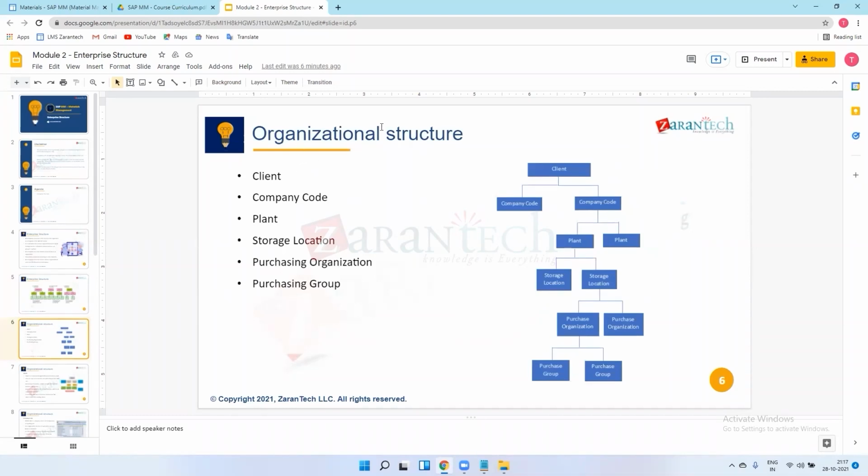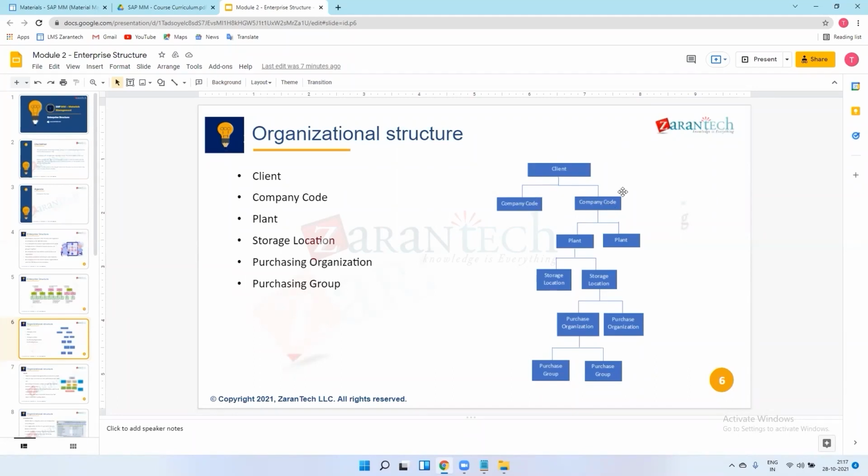Coming to the organization structure in the enterprise structure, these are the organizational units: client, company code, plant, storage location, purchasing organization, and purchasing groups. This is the structure. On top of all these units, we have the client. In the client, we have company codes.